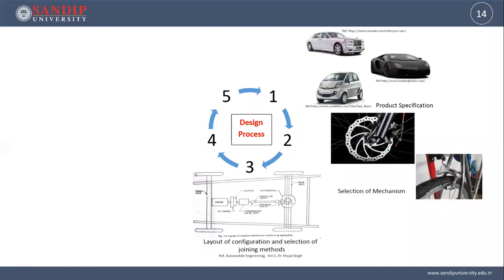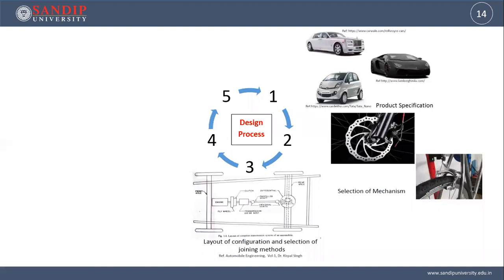Once that is done, you prepare a layout of the configuration and select the joining methods. If we talk about the transmission system, the flow will be: engine, then flywheel, then clutch, then gearbox, coupling or clutch, then universal shaft, and then the differential.